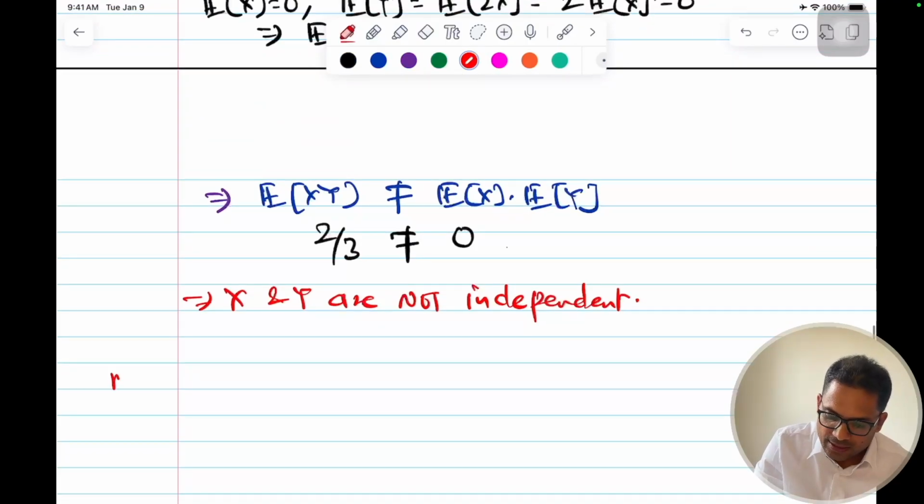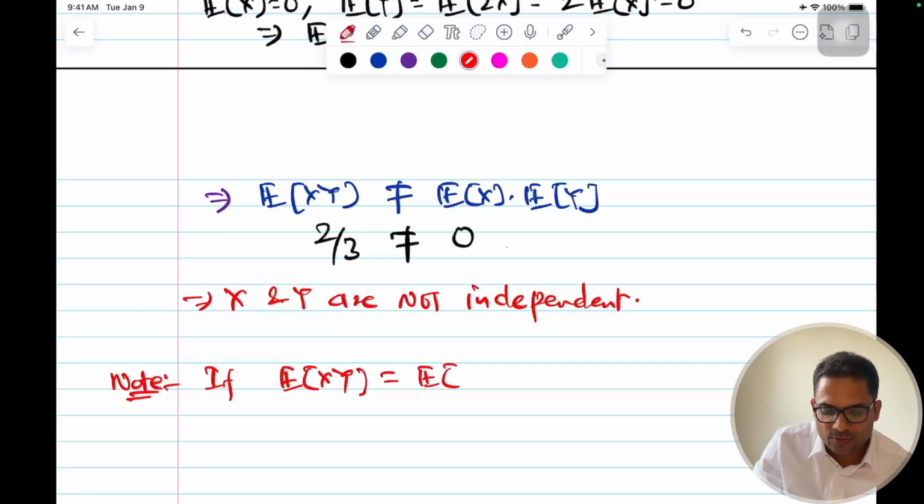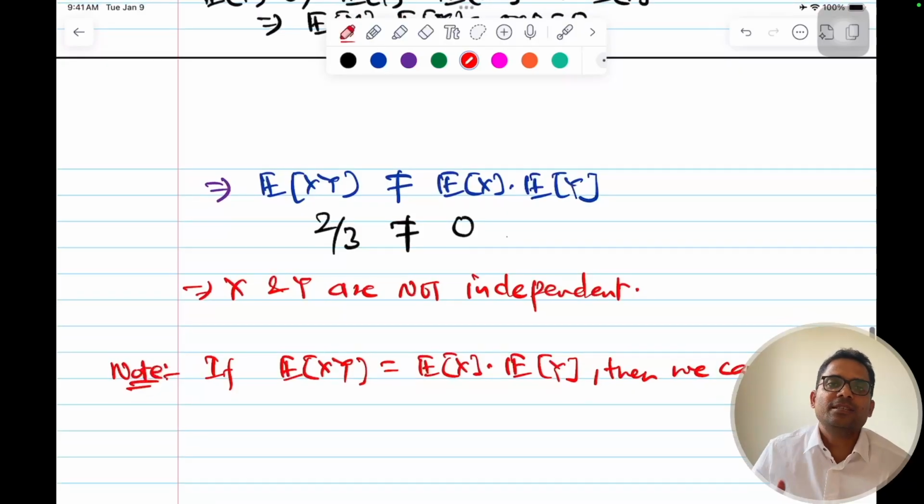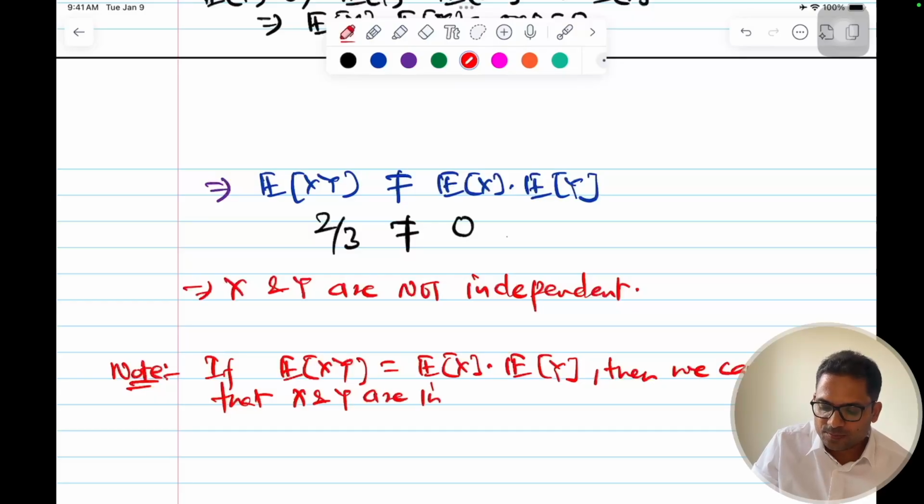If expected value of xy is equal to expected value of x into expected value of y, then we cannot say for sure that x and y are independent. The inverse is not true. We cannot say that x and y are independent.